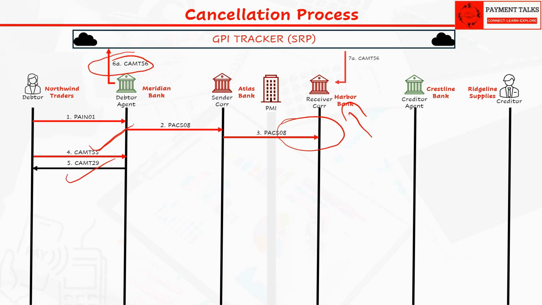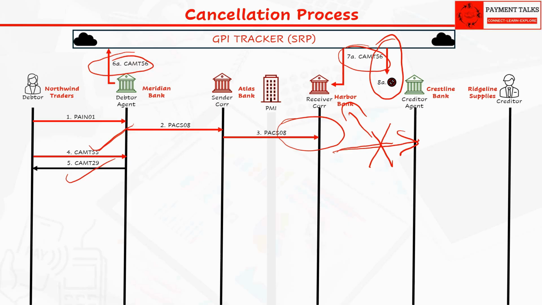So it routes the request directly there, skipping every hop in between, and it places a network level hold at the same time. So even if the agent, Harbor in this case, mistakenly forwards the payment before processing the recall message of CAMT 56, the network itself steps in and stops the payment.